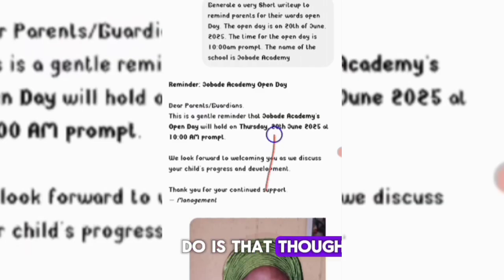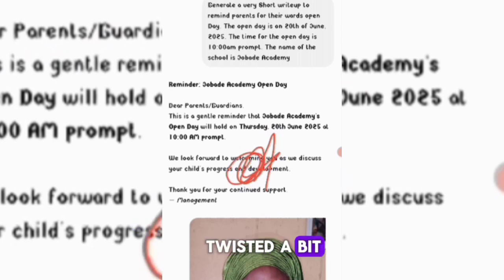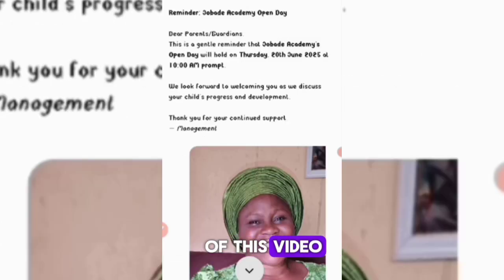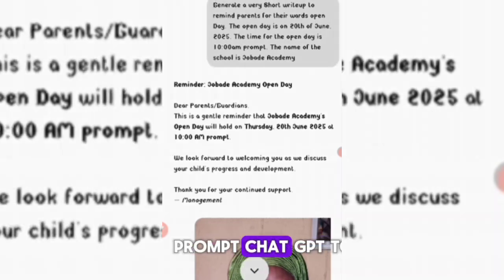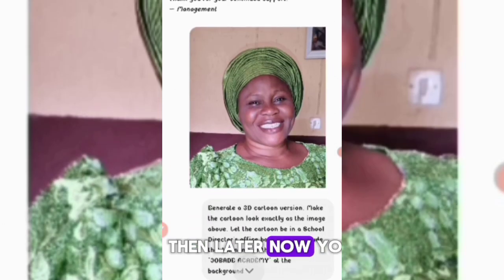Though it needs to be twisted a bit, which I will show you how I did later in this video. You don't need to skip any part of this video so that you will get everything. So this is the first step. We are still on the first step, which is ChatGPT, coming to ChatGPT to generate all the things you need. So we prompted ChatGPT to give us this.